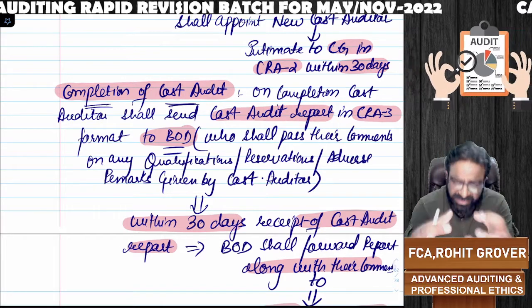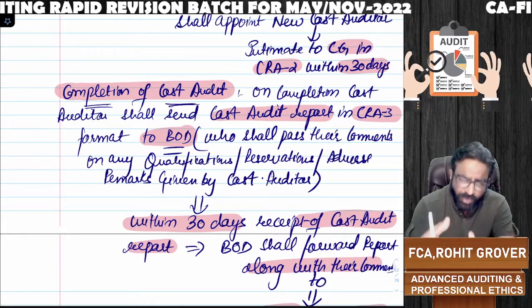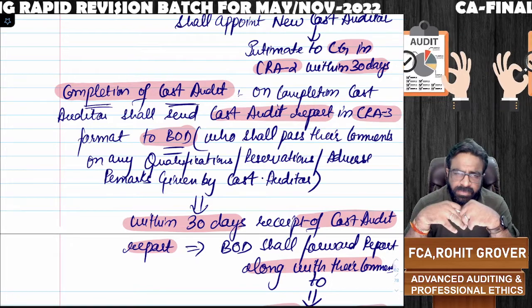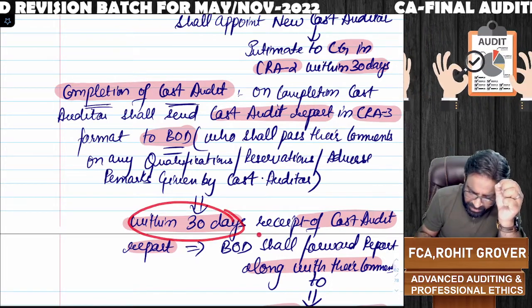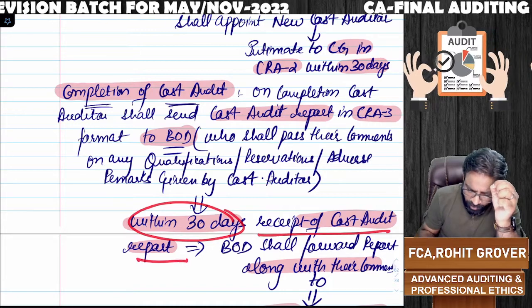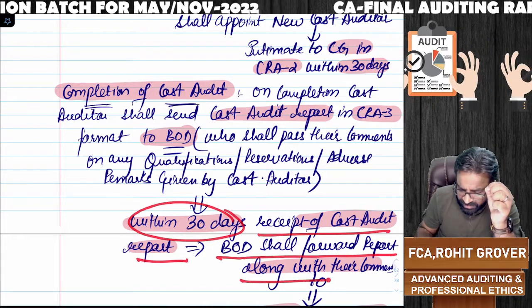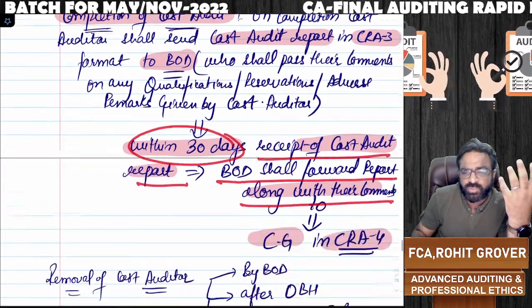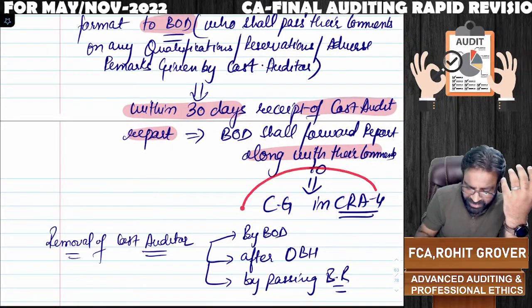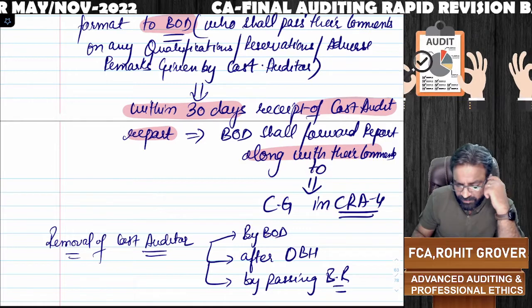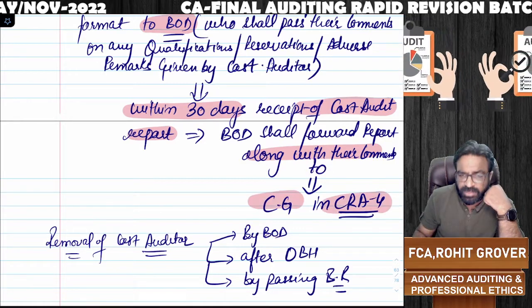And within 30 days of receipt of this report from the cost auditor, the board of directors shall forward this report along with their comments to whom? To the central government in form number CRA4. To the central government, they have to inform it in form number CRA4. Did you get the point or not?